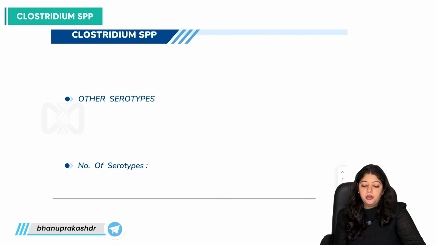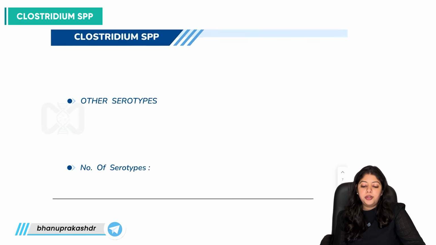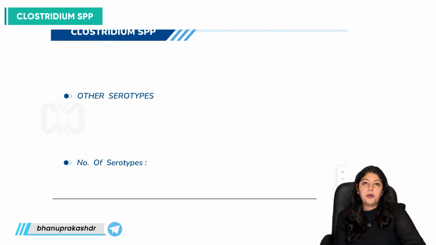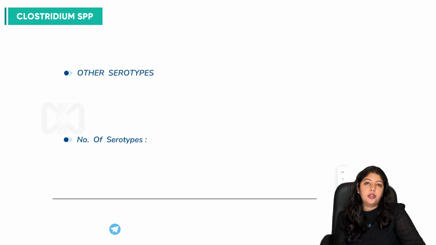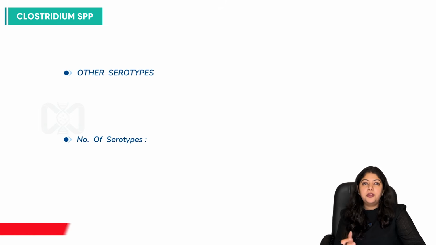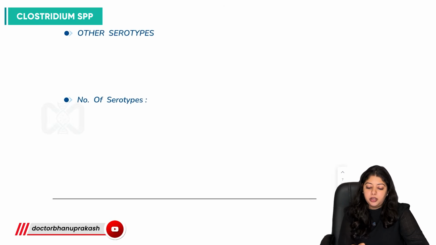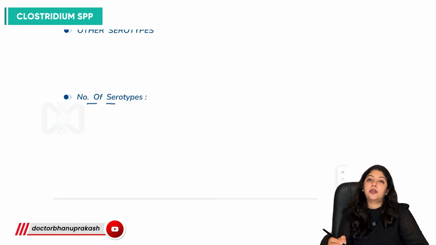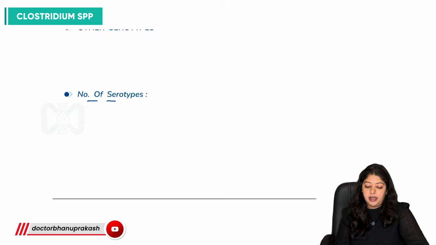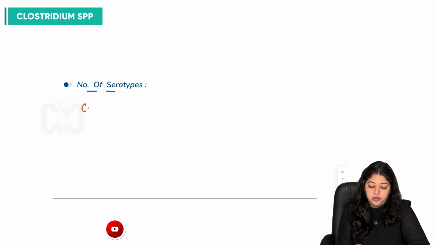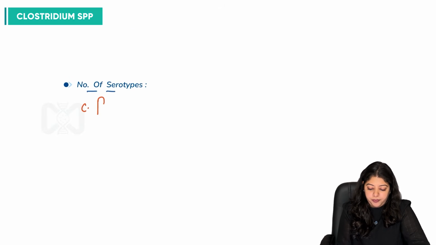Right? So, firstly, let us discuss the different serotypes. It is very important, it is asked as a question, the different serotypes which are responsible and cause different disease manifestations, right? So, firstly, we must know the number of serotypes for Clostridium botulinum. Suppose this is Clostridium botulinum.